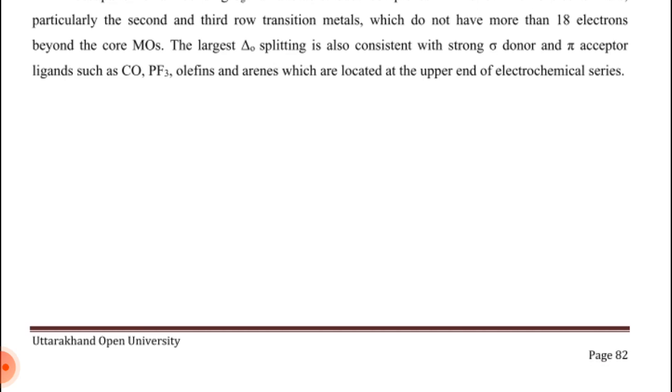Particularly, the second and third row transition metals do not have more than 18 electrons beyond the core molecular orbitals.